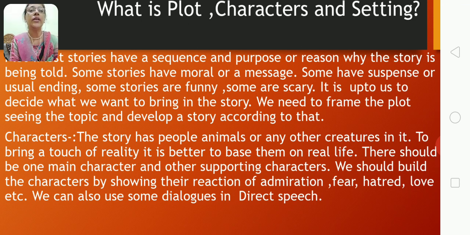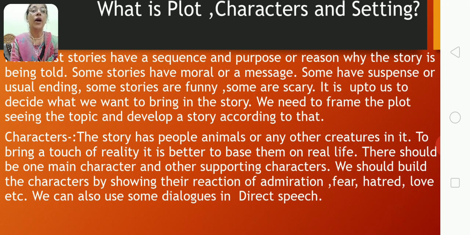Some like to write suspense stories or a simple, usual ending like a happy ending or a sad ending. And some stories are funny. Some like to write thriller stories, scary stories. So it is up to you to decide what you are going to bring in the story: thrill, fun, moral, message, or simple ending.